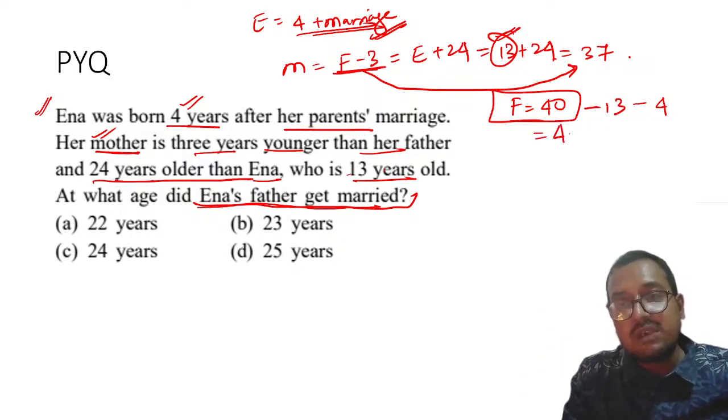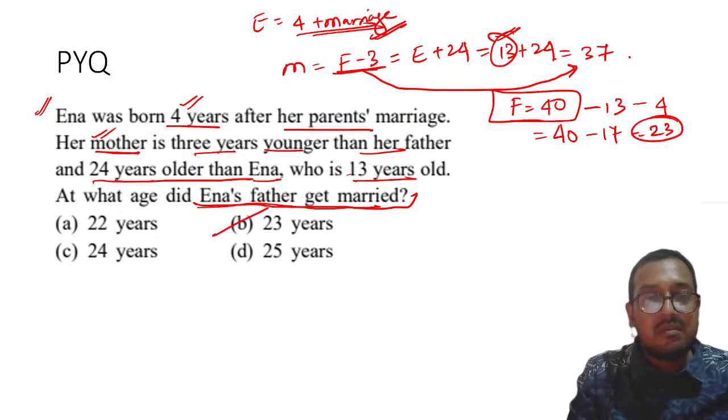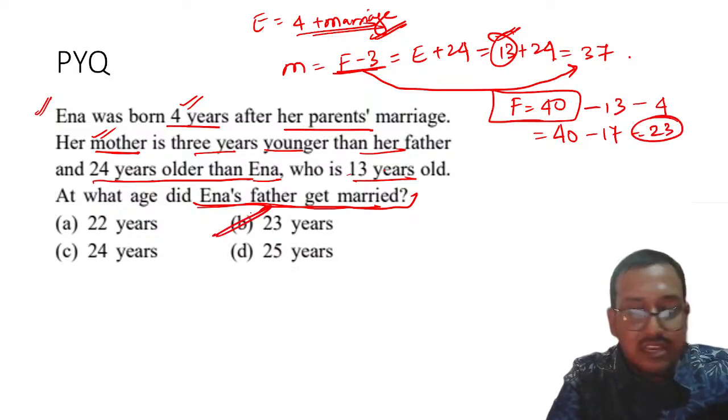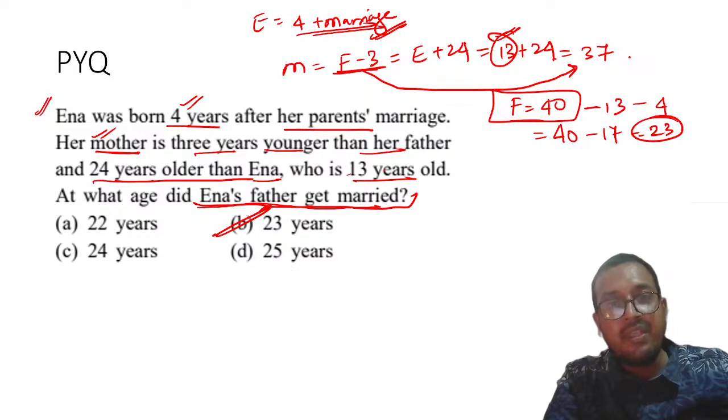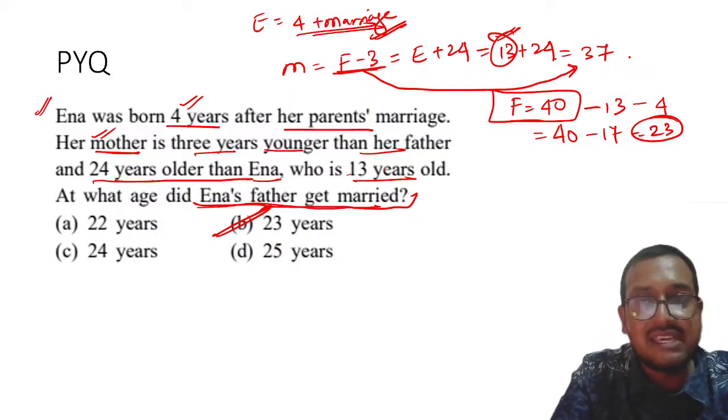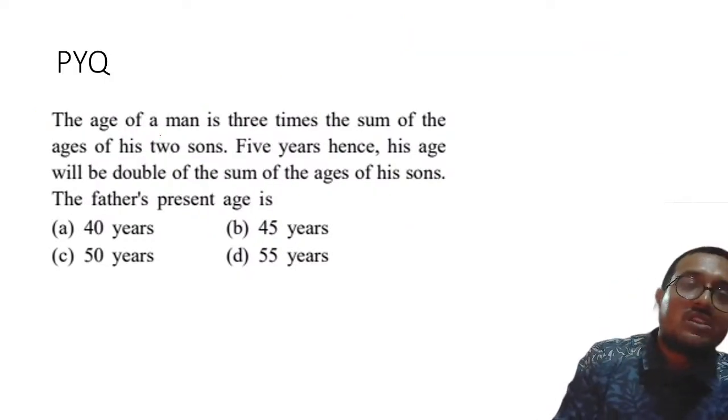So my dear students, this is becoming 40 minus 17, that is equal to 23, right? B is the correct answer. Everyone is getting it? Yes, Karthikeyan. That's great. That's awesome. Now this is the next question.